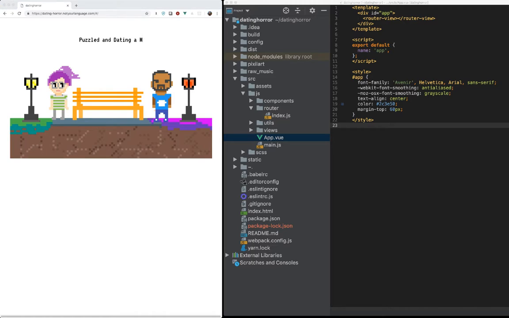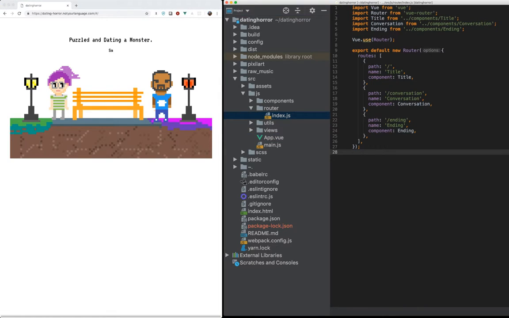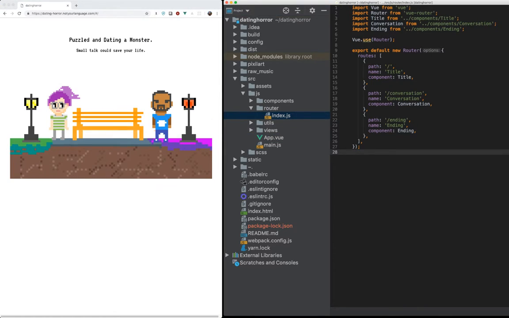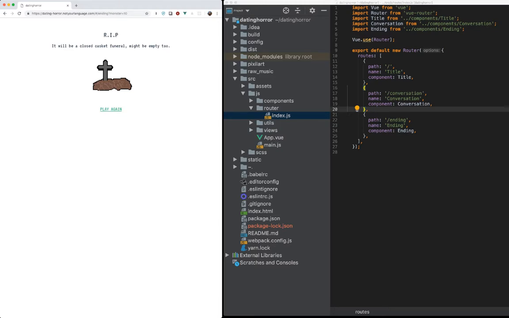If we go to the router, we only have 3 routes. We have the title route, we have the conversation route, and we have the ending route. And what's interesting is that you can skip ahead to any of these routes and any of the states that are possible with those routes. So if, for example, we go to the ending, you can see, all right, we're going to the ending, and we're going to tell it which ending basically to give us. So, hey, we gave it the ending.